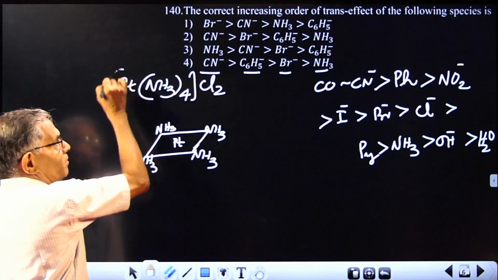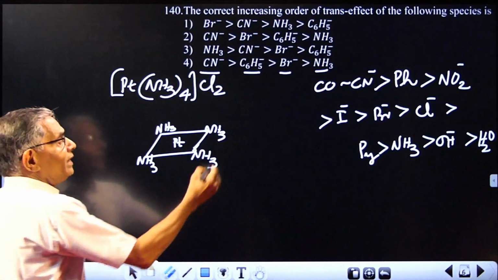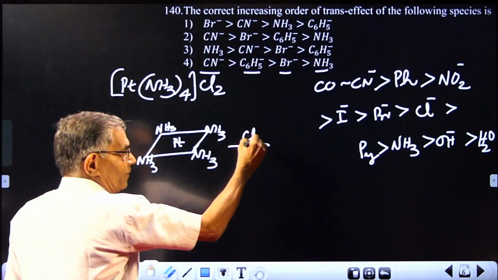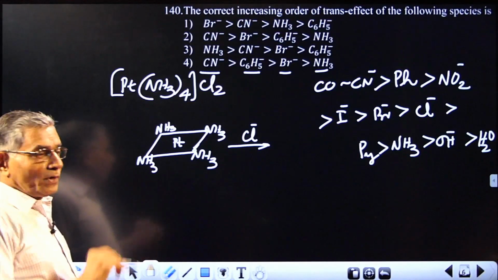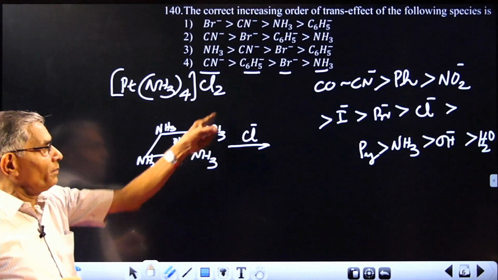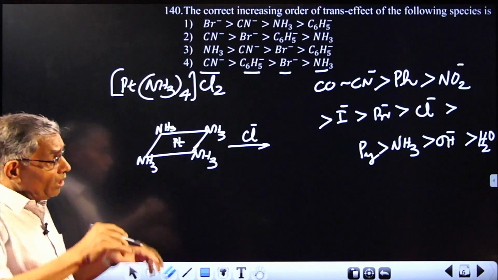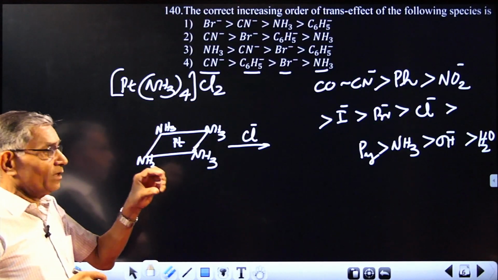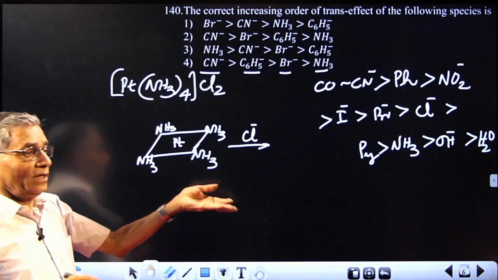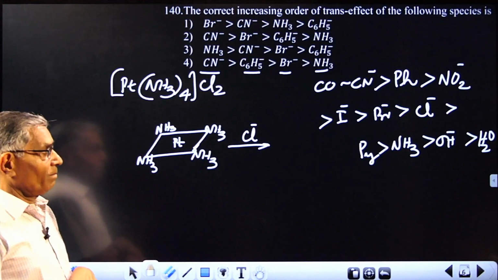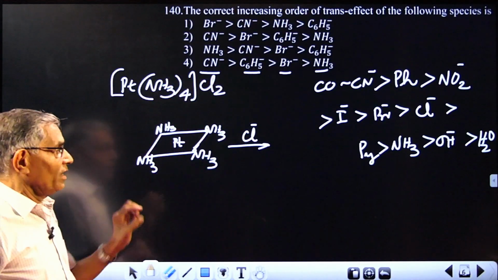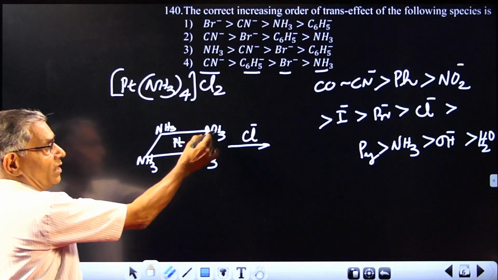So this is the complex part. Now when this is treated with a very concentrated solution of sodium chloride, because of the high concentration of chloride, chloride can replace ammonia. High concentration will give a particular reagent higher reactivity for reaction. The active mass of the chloride is very high, so it can displace ammonia. There is no problem for the first replacement.